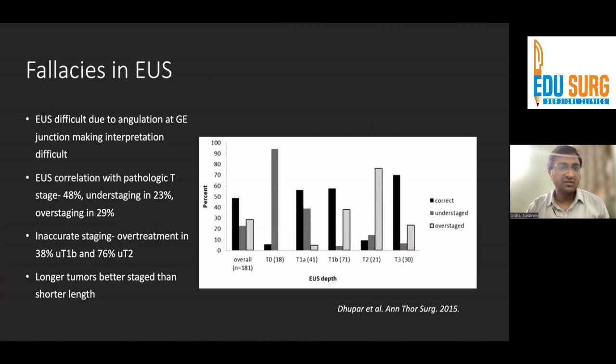Now, of course, there are fallacies in EUS, unfortunately, in the GE junction, because EUS is difficult to perform due to the angulation at the GE junction, which makes interpretation rather difficult in these situations.